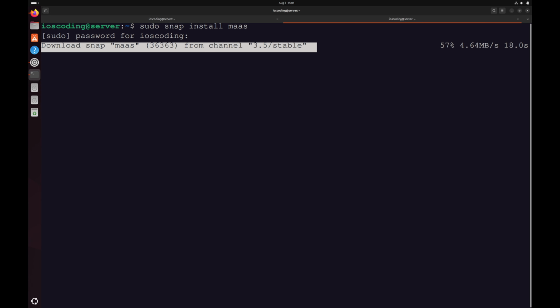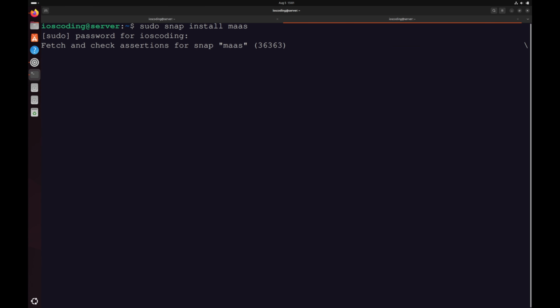From time to time, I might have to fast forward the video to save your time as well, because MAAS installation, and especially downloading the images, can take much longer depending on the bandwidth. Okay, as you can see here, MAAS has been installed properly.